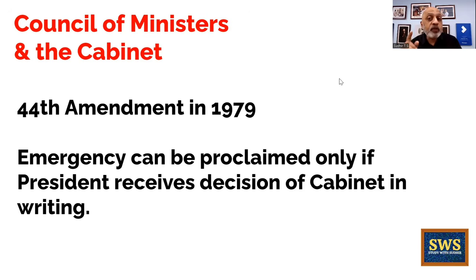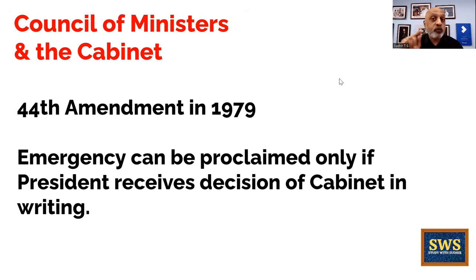The word cabinet was introduced into the Constitution of India in 1979 by the 44th Amendment. 44th Amendment matlab, every time the Constitution is amended, it gets a number. So it was the 44th time that the Constitution of India was being amended. And this time the amendment was to introduce the word cabinet.